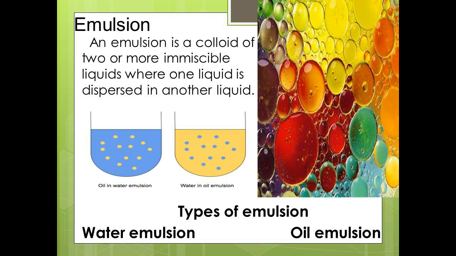In other words, an emulsion is a special type of mixture made by combining two liquids that normally don't mix. Here, two types of emulsion are there: one is oil in water emulsion, another one is water in oil emulsion. In oil in water emulsion, the oil is very less. In water in oil emulsion, the oil is more but water is less.